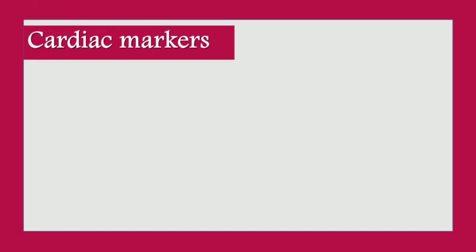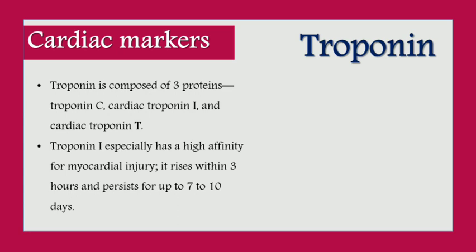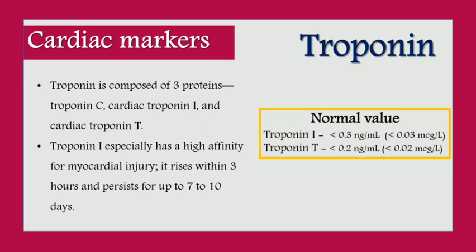Secondly, in cardiac markers, troponin level is seen. Troponin is composed of three proteins, that is troponin C, cardiac troponin I and cardiac troponin T. Troponin I especially has a high affinity for myocardial injury. It rises within 3 hours and persists for up to 7 to 10 days. The normal value of troponin I is less than 0.3 nanogram per milliliter and troponin T less than 0.2 nanogram per milliliter.